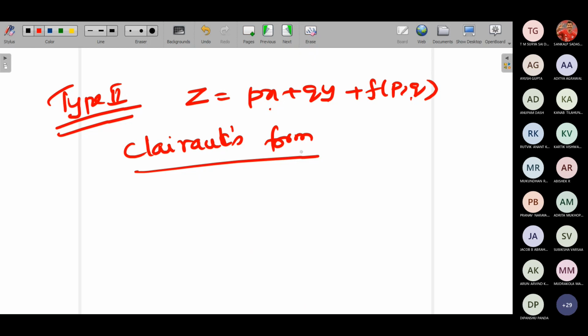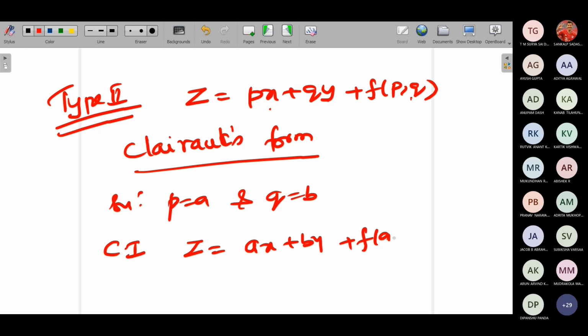Okay, let us solve this. Whenever you have a Clairaut's form, substitute p equals a and q equals b in the given equation. After substituting, your complete integral will be of the form z equals ax plus by plus f of a comma b. Yes or no? After that, as usual, this is your complete solution.